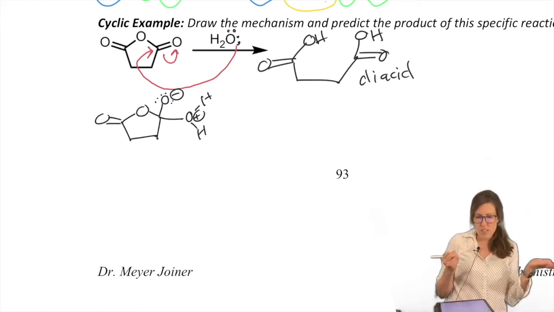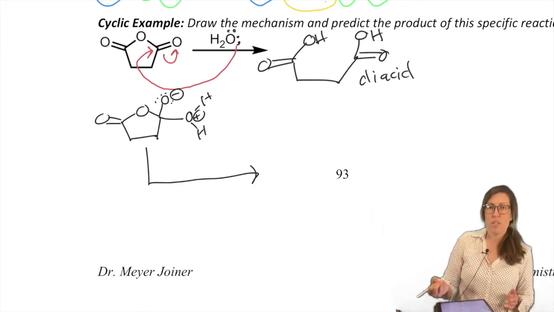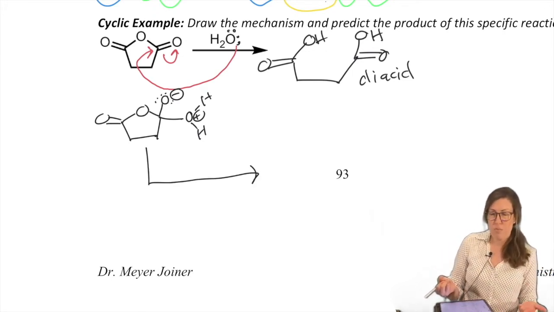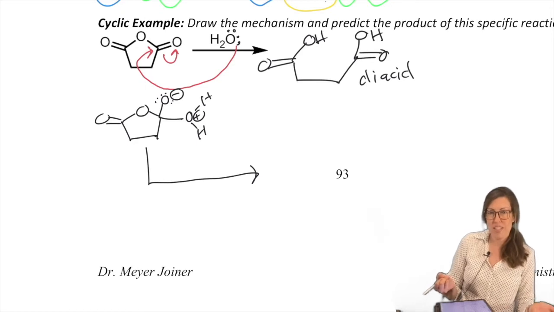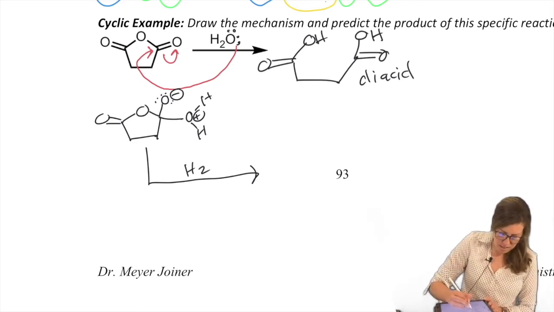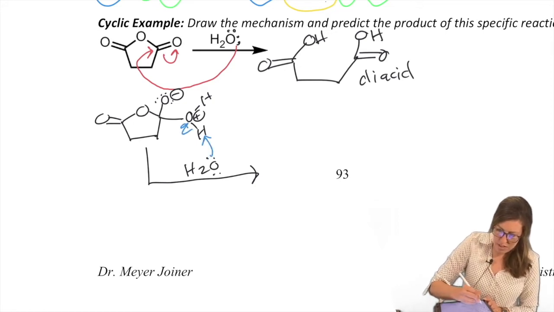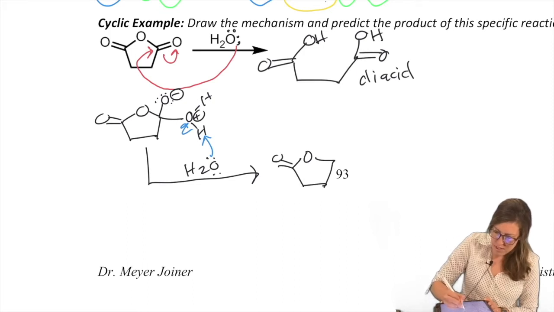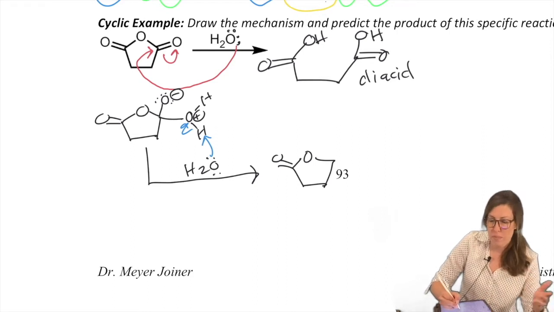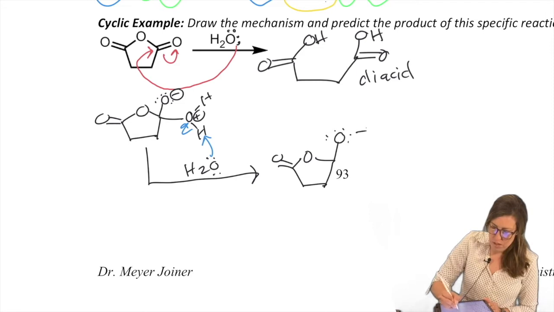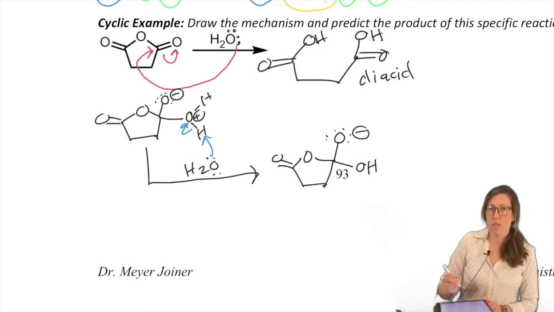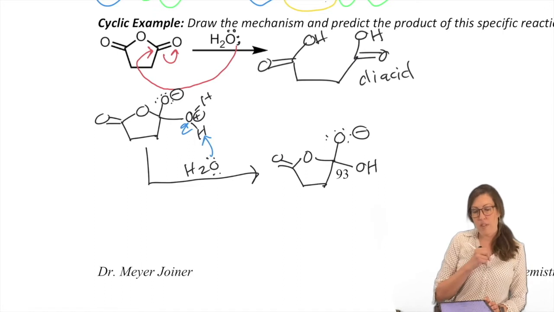Okay, so clearly, once again, water is a better leaving group than OR minus. So we've got to take care of that. Make sure water doesn't have the chance to leave by neutralizing this. So anything that has sort of a positive intermediate in these basic conditions, in terms of trying to get a leaving group to leave and make a weak base, you have to deal with that before finishing it off. So we have O minus. Now, this is more reasonable. That's the OH of our first acid.